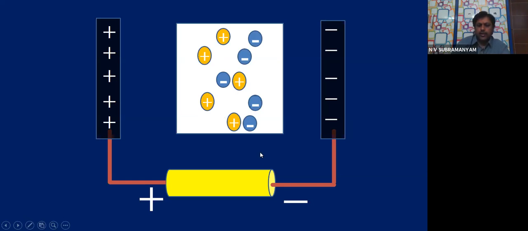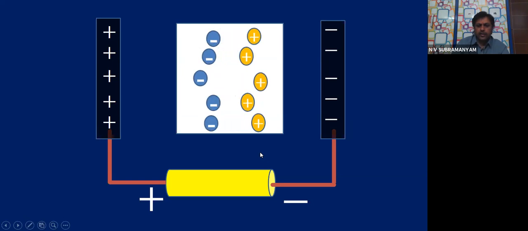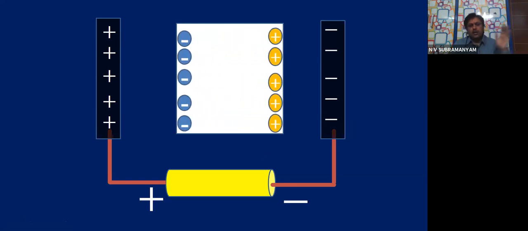The moment I keep them here inside the field, electrons all go towards the positive side. So one face of the metal plate becomes completely negatively charged. The other face becomes positively charged.